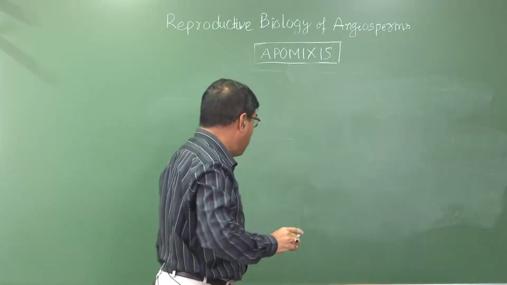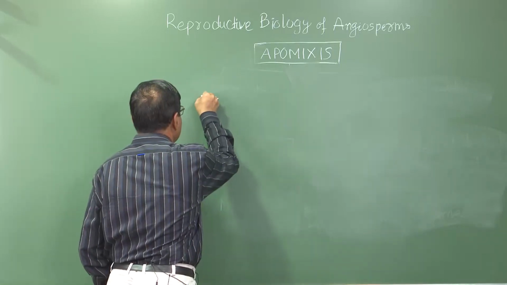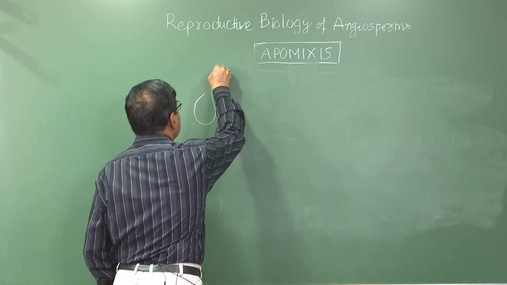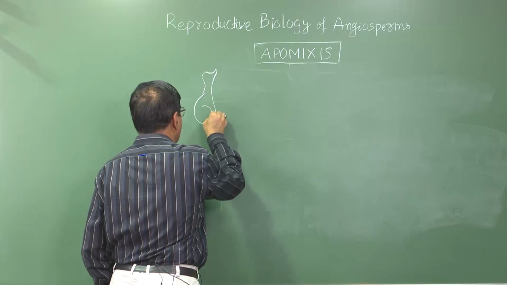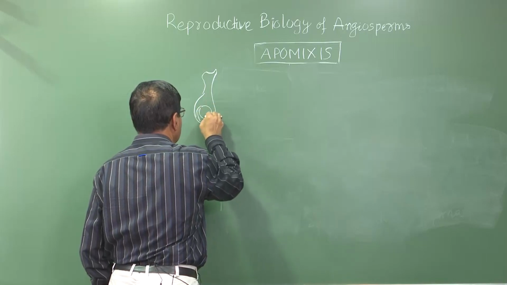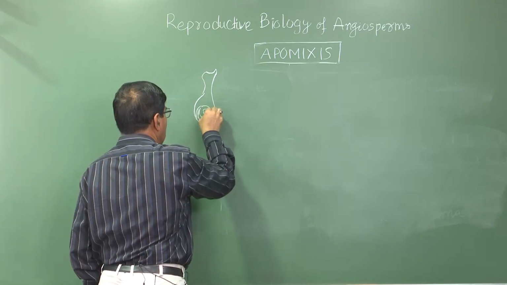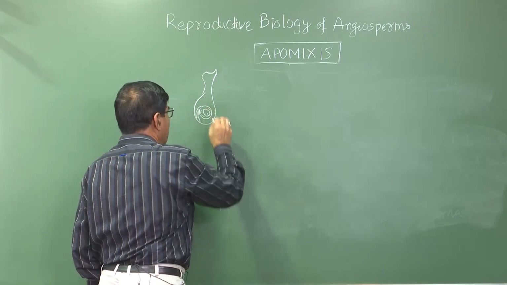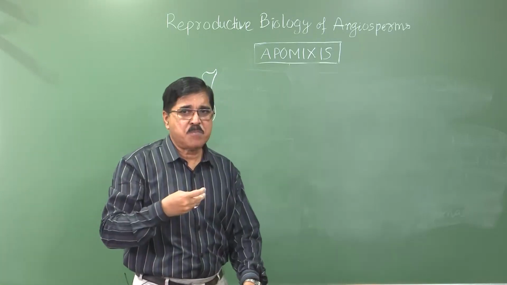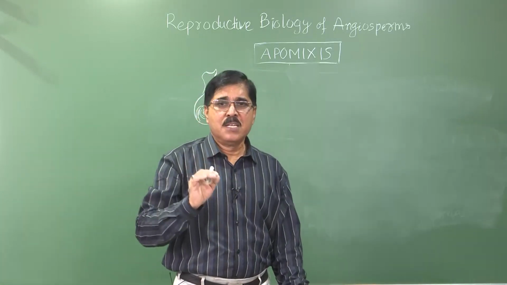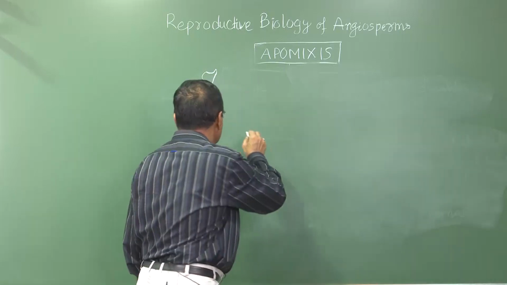This seed, when it is formed, suppose this is the ovary, inside this is the ovule, inside this there is the nucellus, then this is the integument, here is the megaspore mother cell. This megaspore mother cell will divide into megaspores, and this megaspore will develop into the embryo sac.